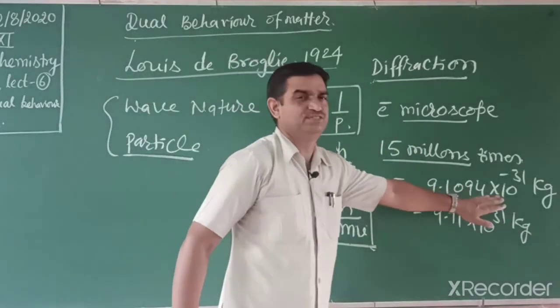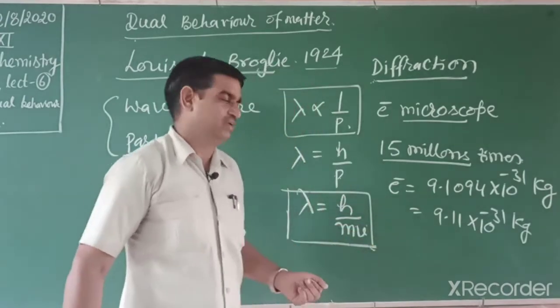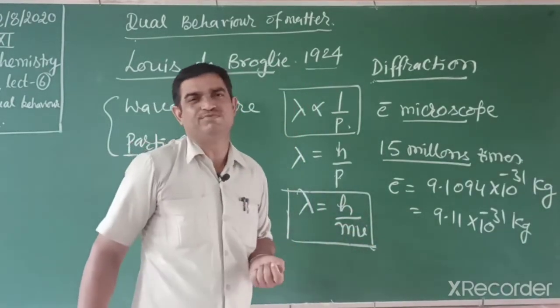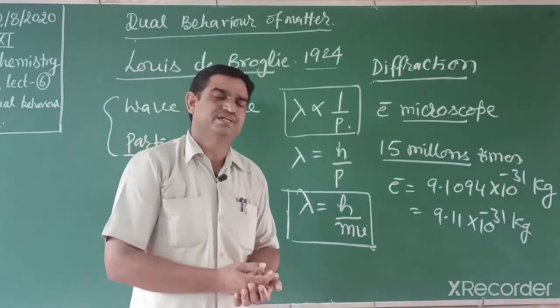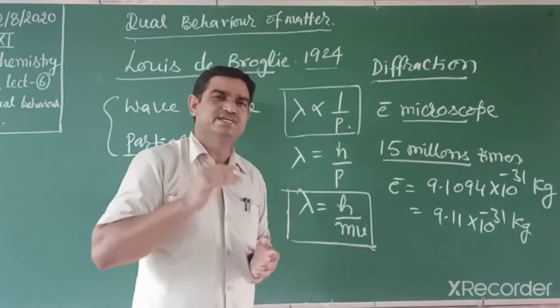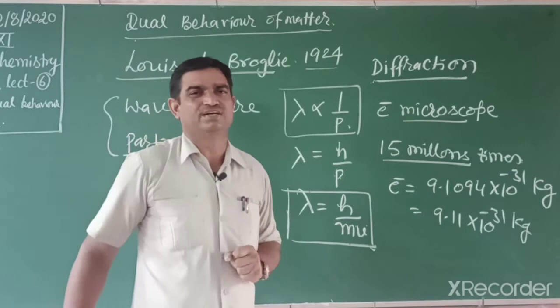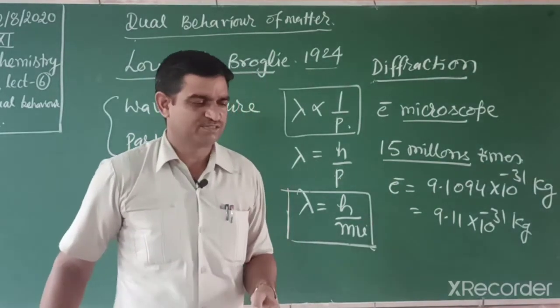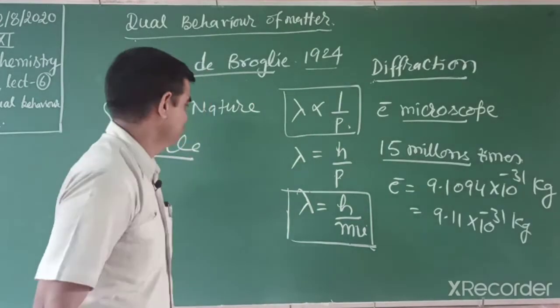So this mass is very, very small, negligible, so its wavelength is a higher value, and we cannot ignore that wavelength. But any milligram-sized or heavier object, like planets, has very high mass, so their wavelength is negligible and they appear only with particle nature. So de Broglie's relation explains such numericals. Now we solve the numericals.